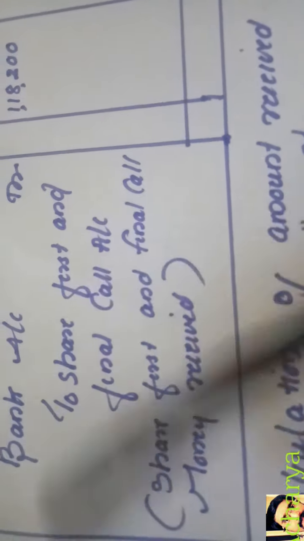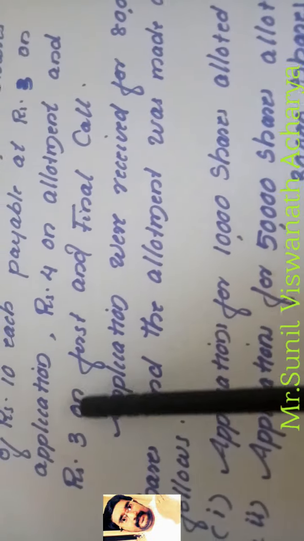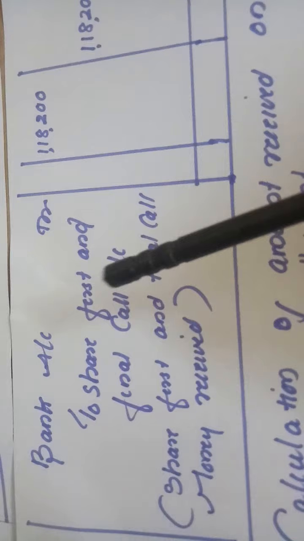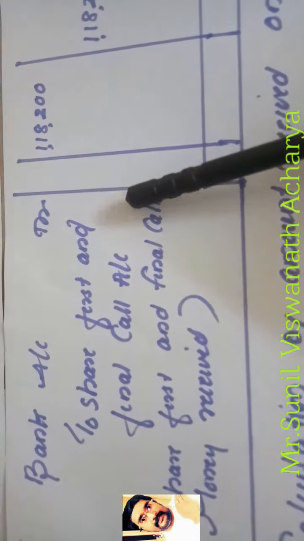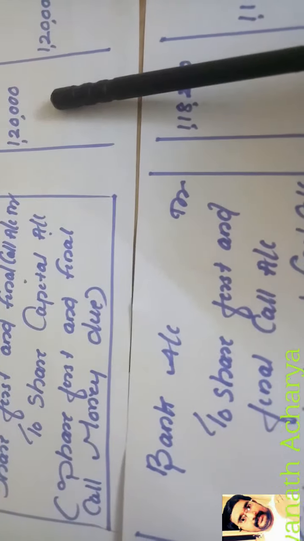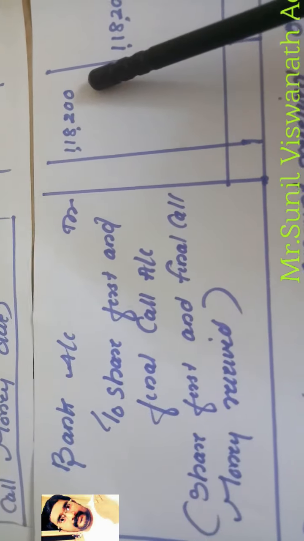So out of this 1,20,000, who has not paid the final call money? Neeraj. Neeraj has how many shares? 600 shares, right? So first and final call money, how many rupees? 3 rupees. So Neeraj has not paid the final call money for 600 shares also. So 600 into 3, how much will come? 1,800. So out of 1,20,000, how much first call money did we not receive? 1,800.